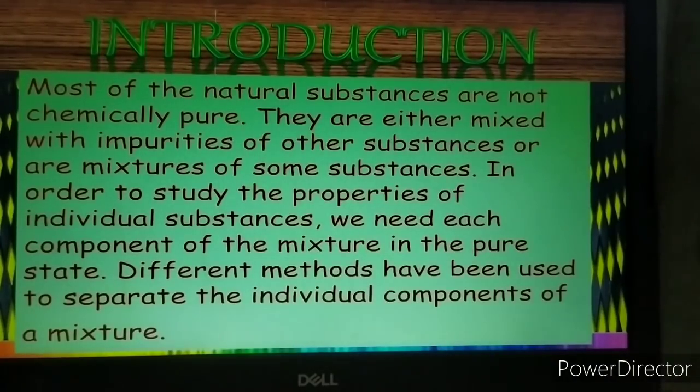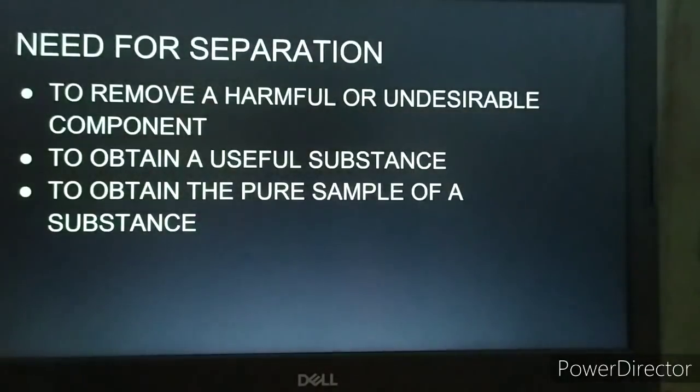There are different methods which have been used to separate the individual components of a mixture. So today we are going to learn what is actually the need for separation of different constituents present in a mixture. The very first point is to remove a harmful or undesirable component.